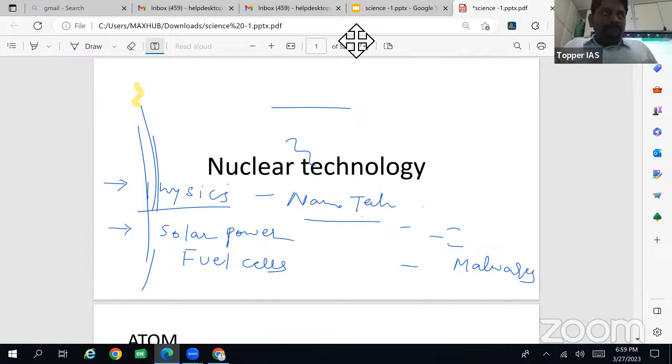So what is an atom? Smallest unit of any element. Fundamental unit of matter.